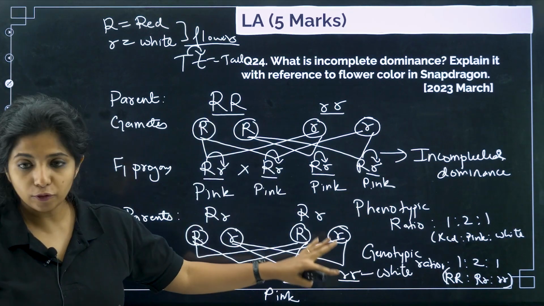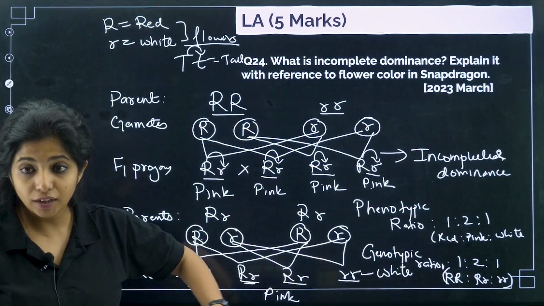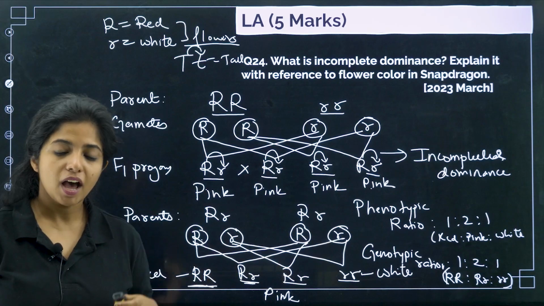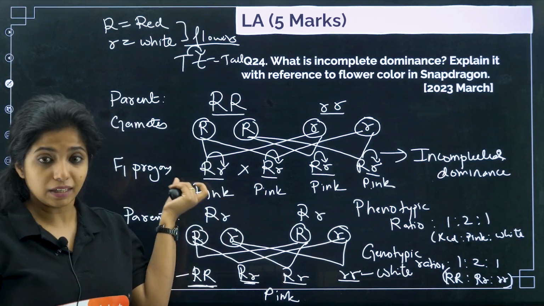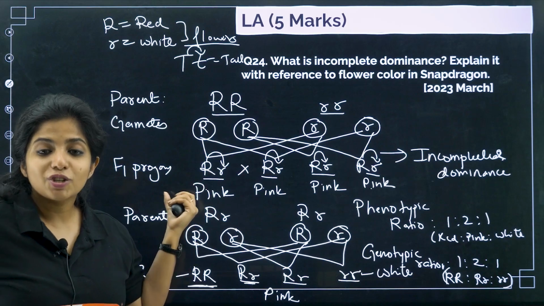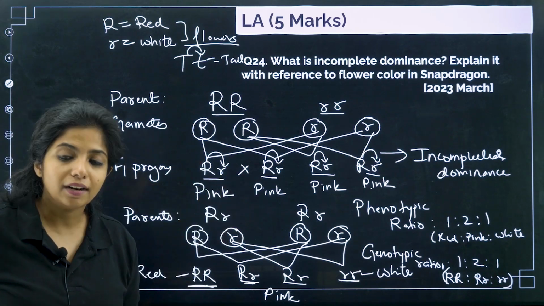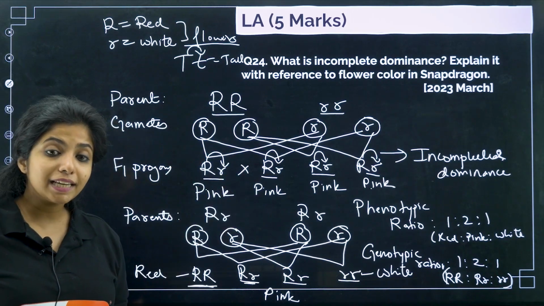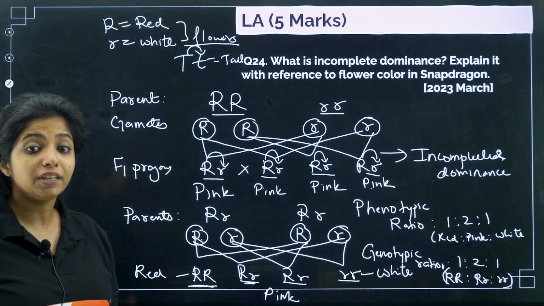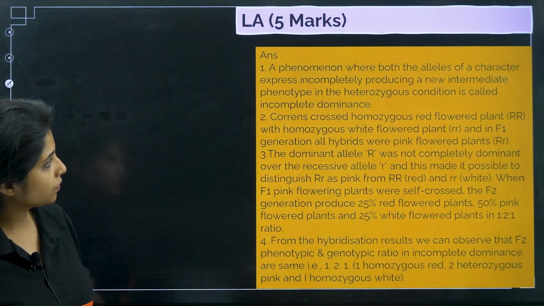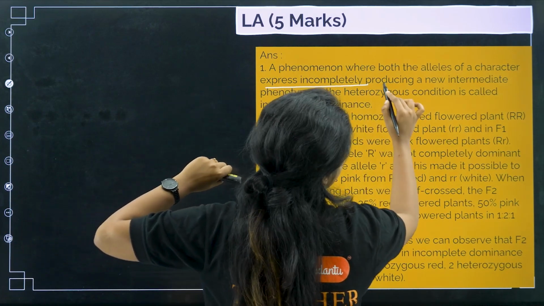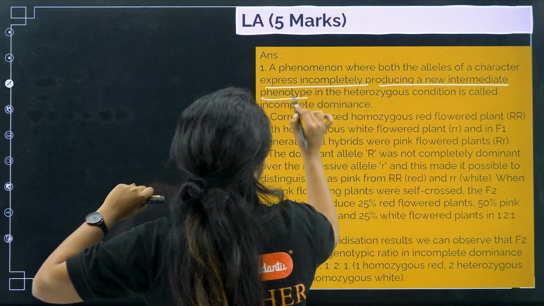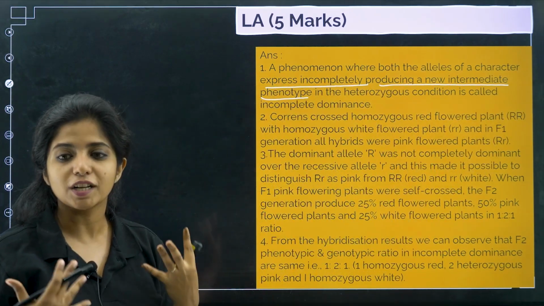So this is how you have to answer. You have to make this whole thing, and then you have to explain what incomplete dominance is. How do you explain? In a heterozygous condition, one allele is not completely dominant over the other allele, which is why it is known as incomplete dominance. It will show an intermediate character. It is a phenomenon where both the alleles of a character express incompletely, producing a new intermediate phenotype. A new phenotype is being observed, that is pink color.